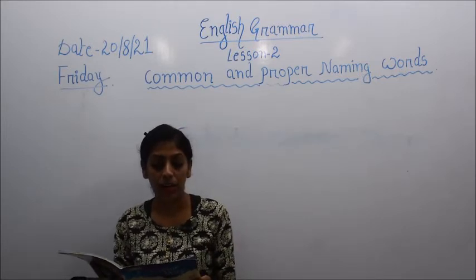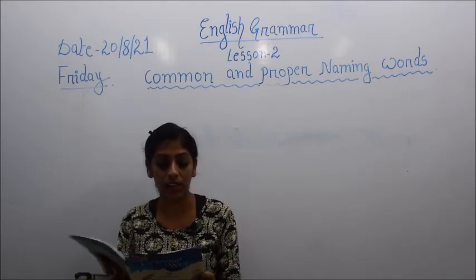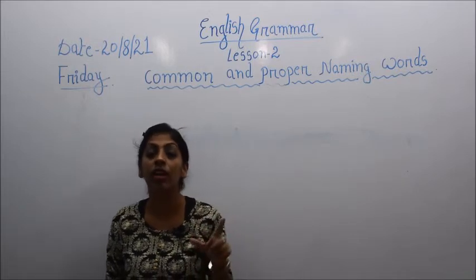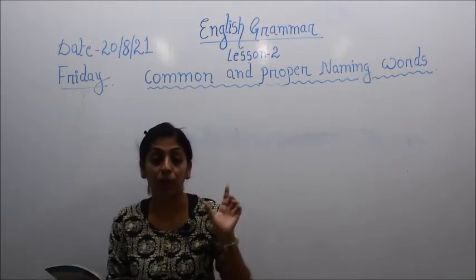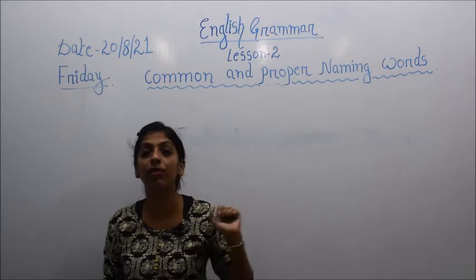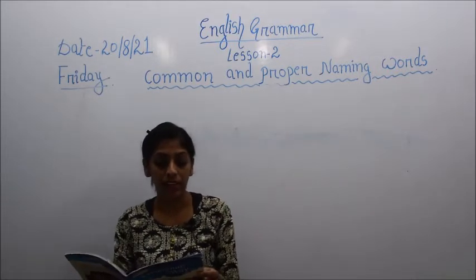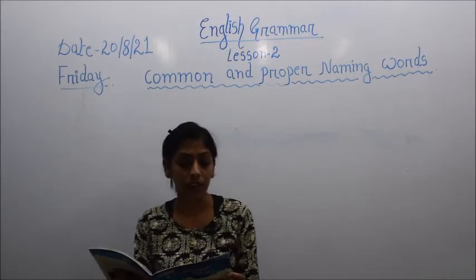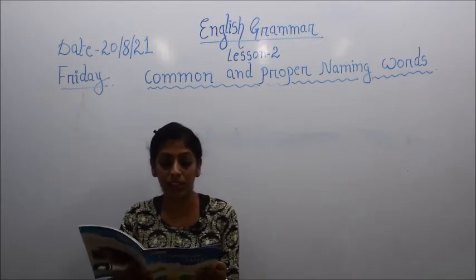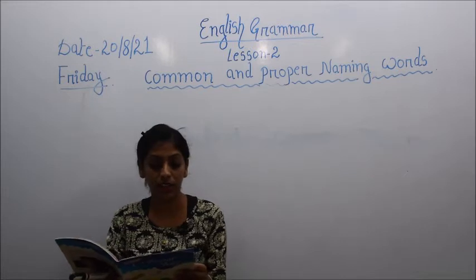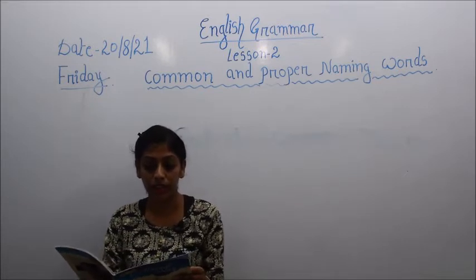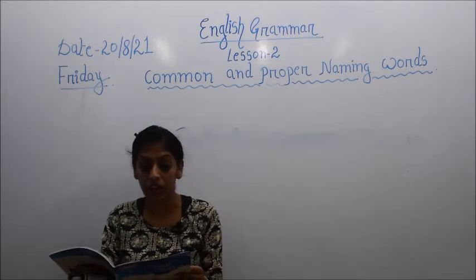I write with a pencil. He has lost his watch. Now you see, children, the words pencil and watch have been written in blue color. And then again, this toy is broken. Words such as potatoes, pencils, watch and toy refer to things in general. They are called common naming words or common nouns.